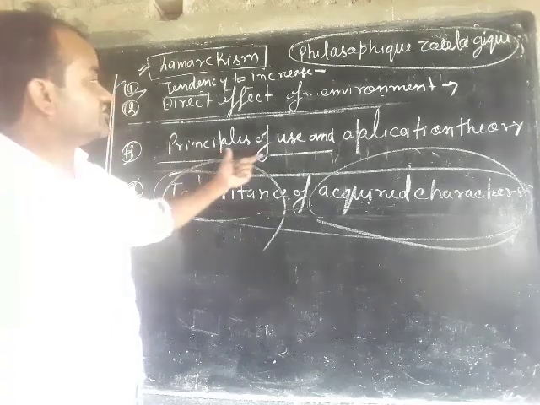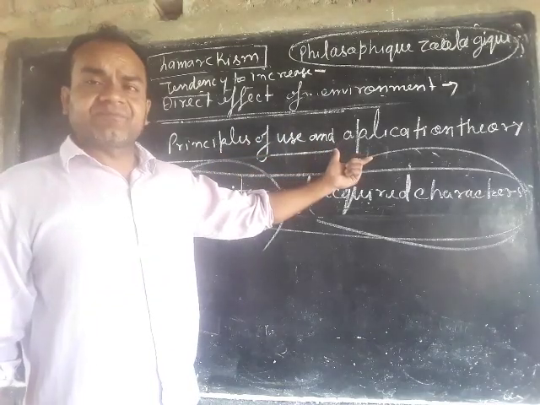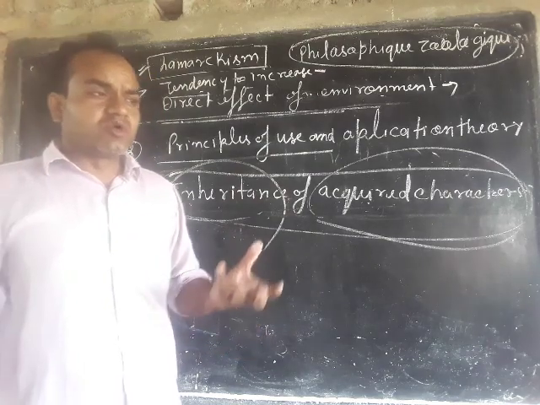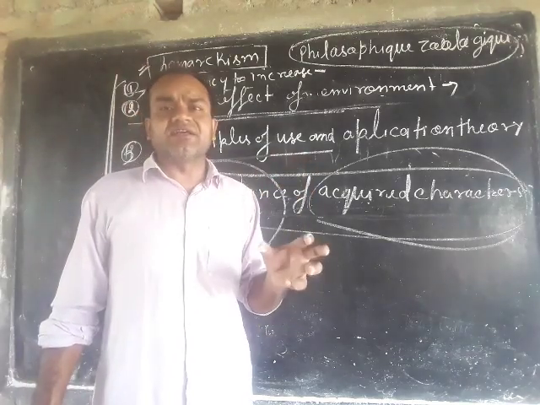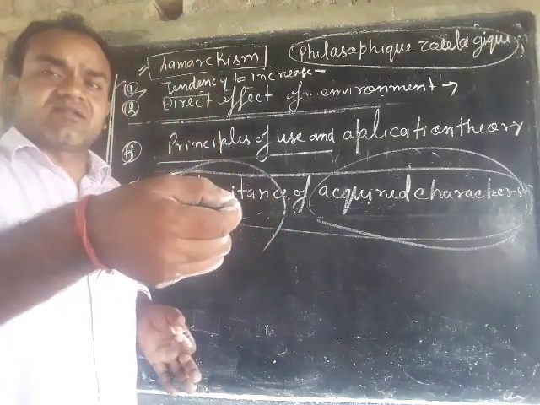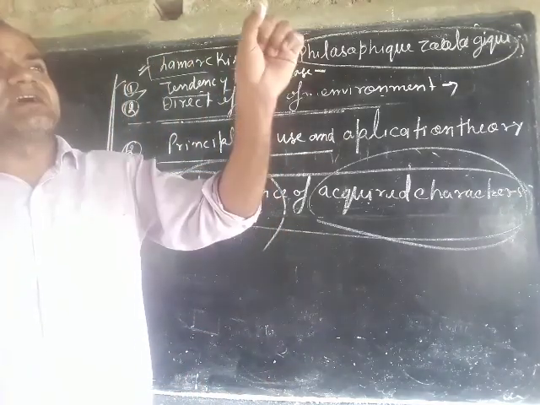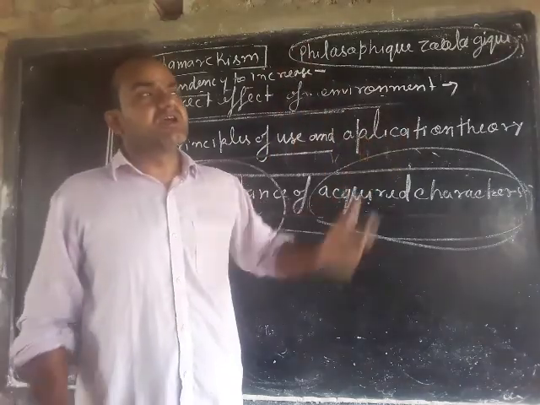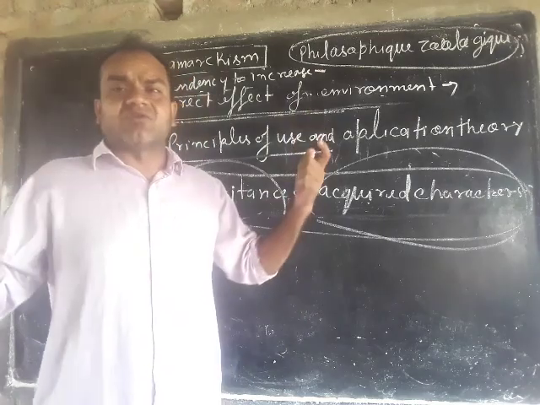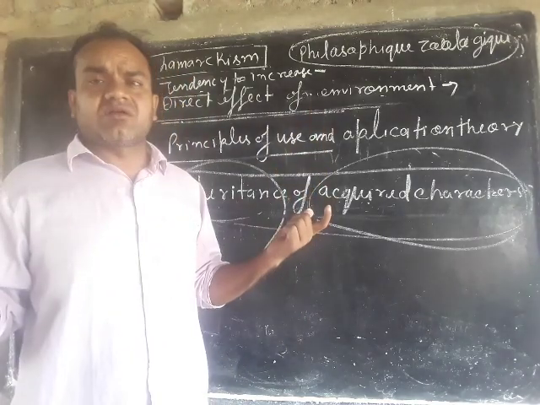According to the theory of use and disuse, if any animal uses a particular body part more, it will increase in size. Likewise, the giraffe used his neck and forelegs in excess.